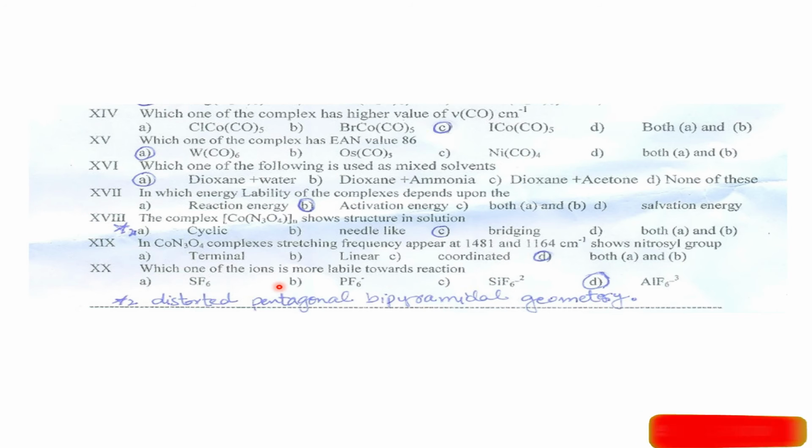Which one of the ions is more labile towards reaction? Option D is the correct one because option D is AlF6 minus 3, and aluminium, as you people know, is the most reactive one. In all these four ions, this AlF6 minus 3 ion is more labile, or you may say more reactive, towards all the reactions.